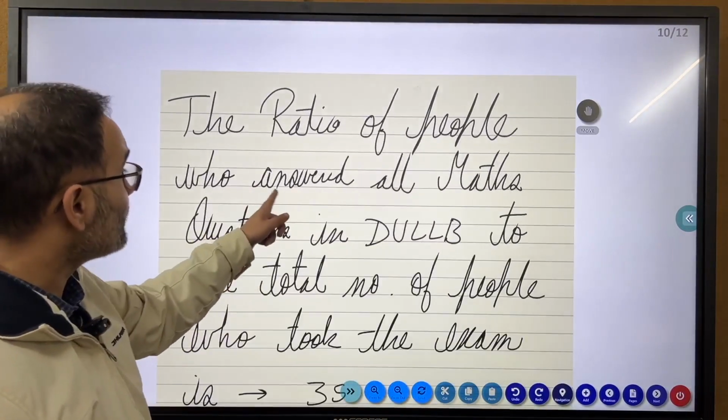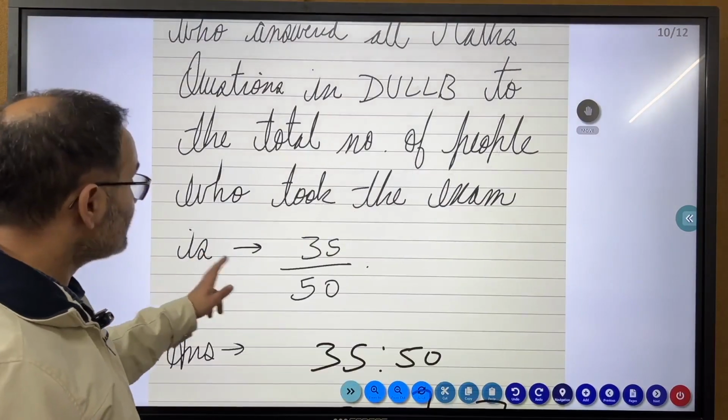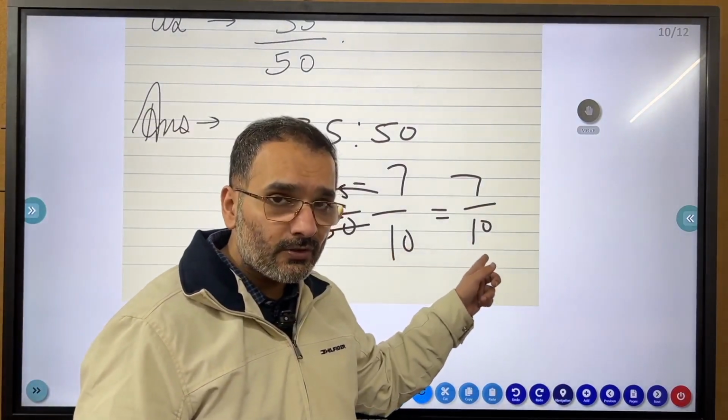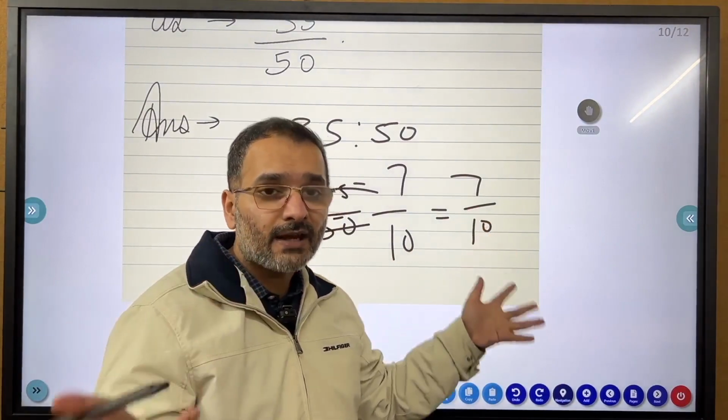The ratio of people who answered all maths questions in DULLB to the total number of people who took the exam is 35/50. For every 10 who took the exam, 7 attempted the maths ka section. That is what it is.